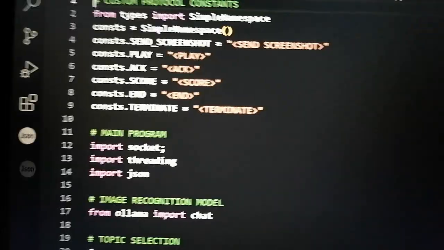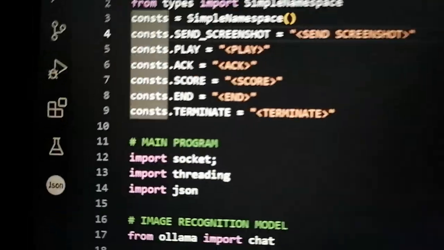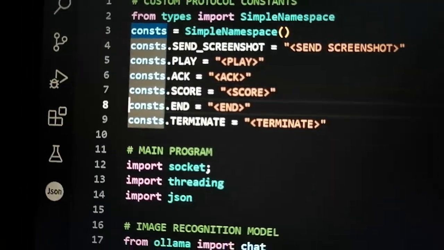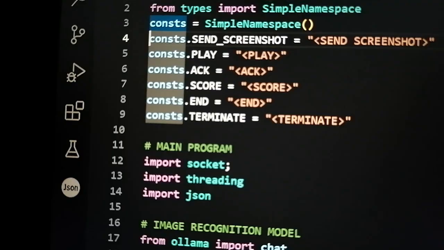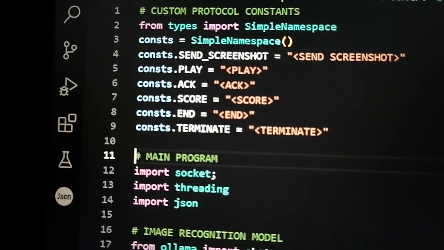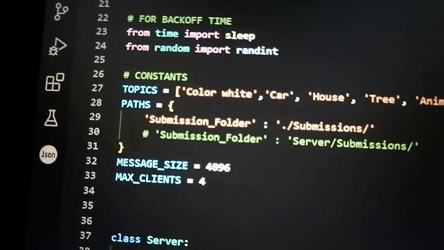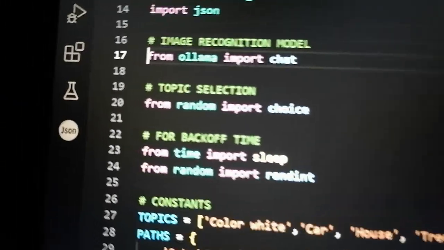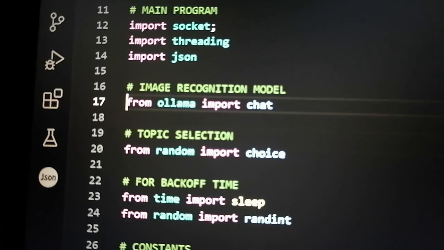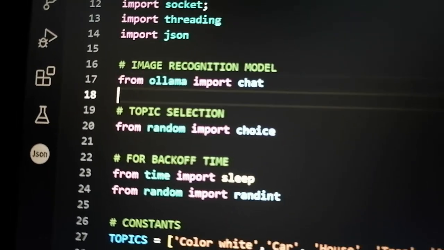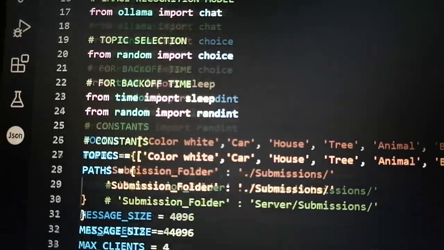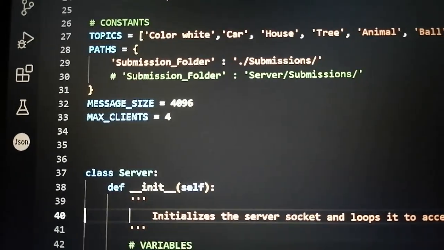Server. Okay. Ito naman si server. Basically, we have shared namespaces between both. But these are just for the protocols, so I don't have to type it every time. And it's consistent. Ayun, we have some libraries. Here is the one for our AI. Ayun. Ollama. From Ollama, nag-import tayo. That uses LLaVA na. It's a model.